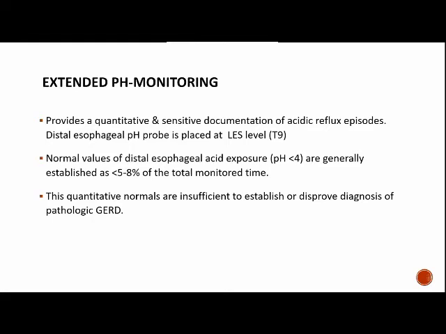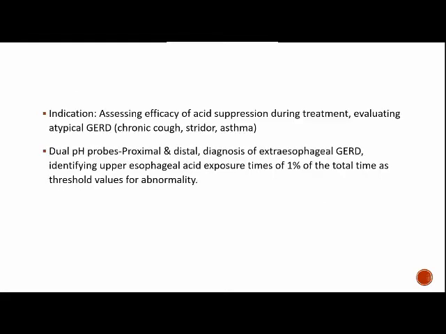The normal values of distal esophageal exposure to pH less than 4 are generally established as less than 5 to 8% of total monitored time. These quantitative normals are insufficient to establish or disprove the diagnosis of pathological GERD. So the indication for pH monitoring is to assess the efficacy of acid suppression during treatment or to evaluate atypical GERD, like in case of chronic cough, stridor or asthma.